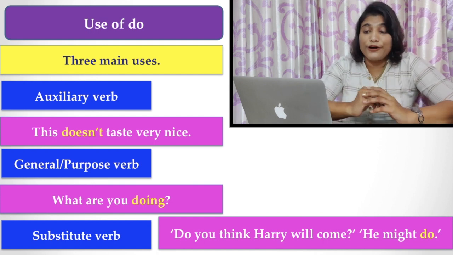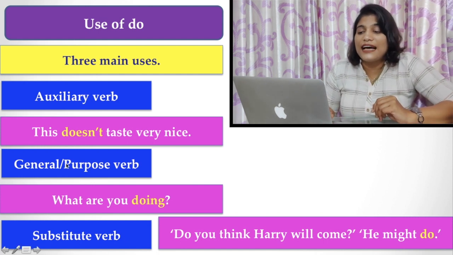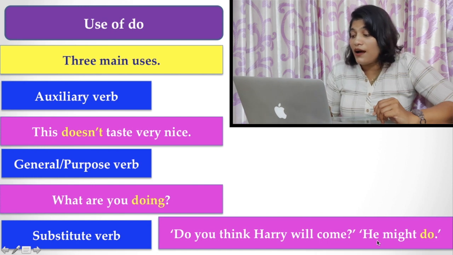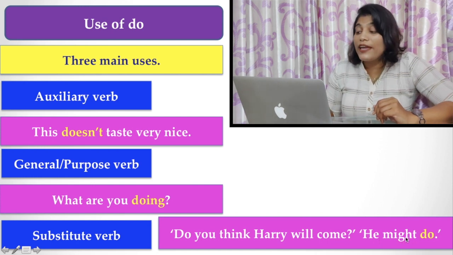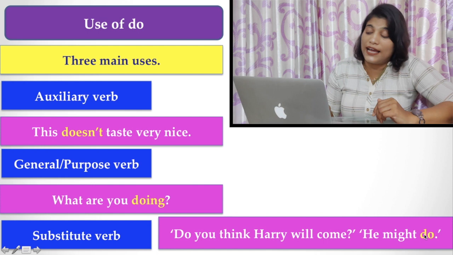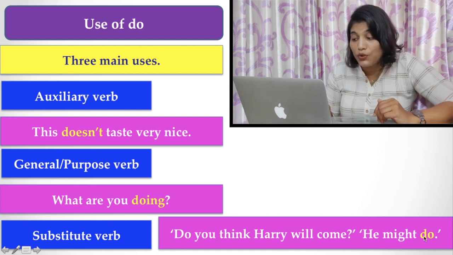When it is an auxiliary verb, here is the example: This doesn't taste very nice. As a general or main verb: What are you doing? And as a substitute verb: Do you think Harry will come? He might do. We can say that he might do instead of repeating the whole sentence. So it substitutes a verb. Instead of saying that he will come, we use do in order to substitute will come.